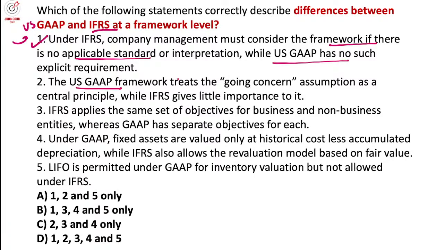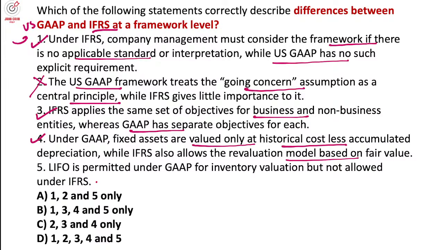US GAAP framework treat the going concern assumption as a central principle. No, okay? It is part of the IFRS. IFRS which generally consider going concern principle as a central principle. IFRS apply the same set of objective for business and non-business. GAAP आपका separate these particular one. GAAP fix the asset value only at the historical cost, less accumulated depreciation. IFRS also allow the revaluation model based on the fair value, right? So this is also true.